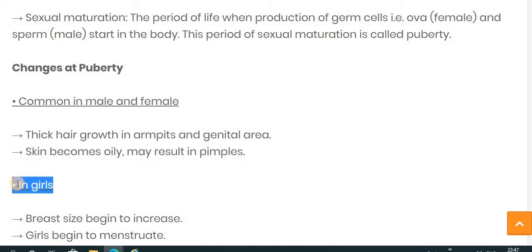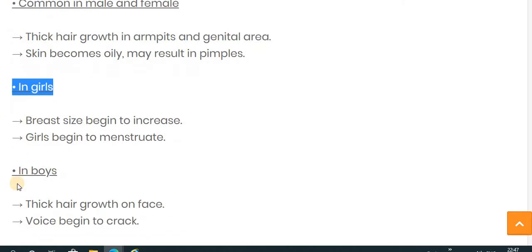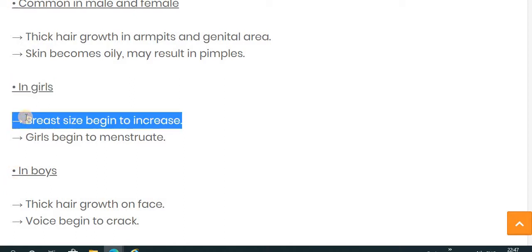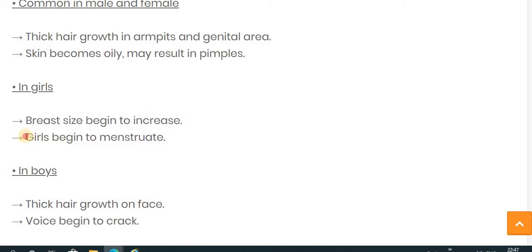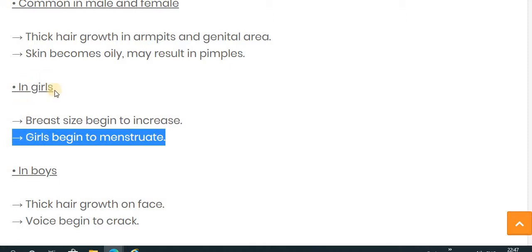Now let's see some of the other changes that can also be seen during puberty. In girls, the first change is that the breast size begins to increase, and the second is that girls begin to menstruate.